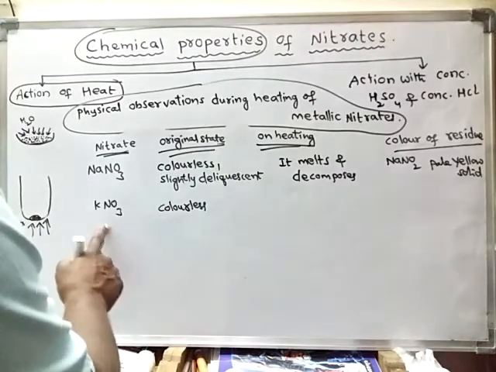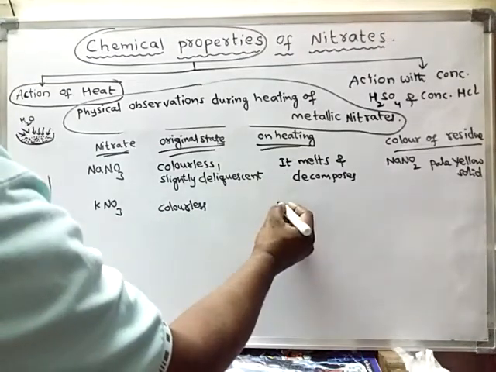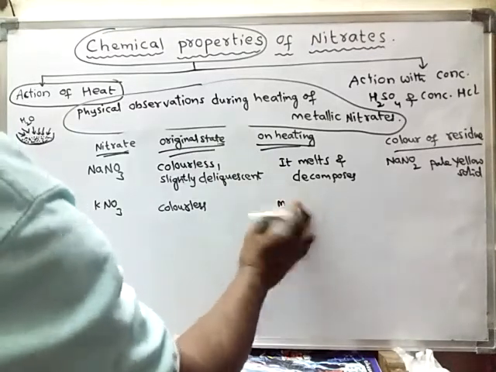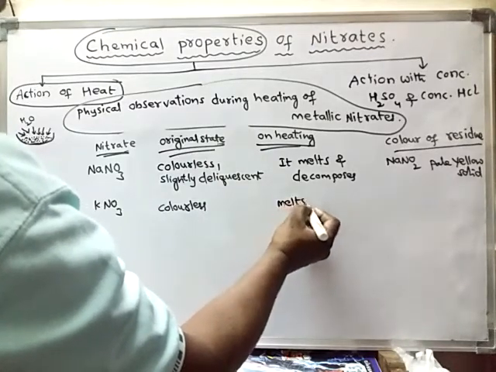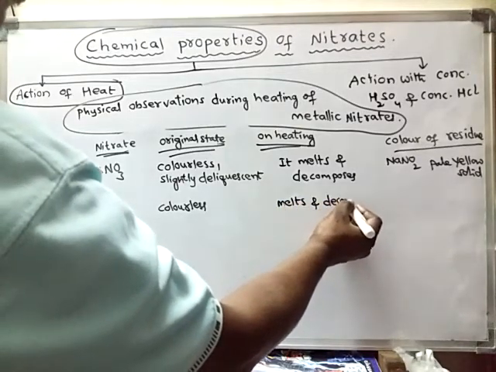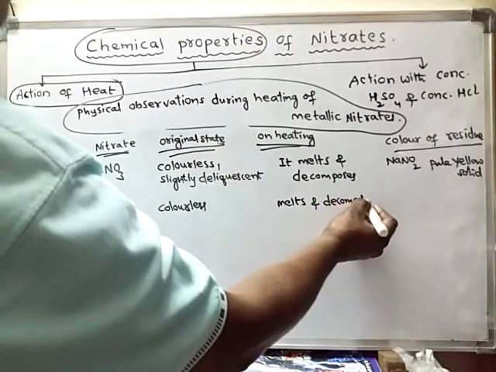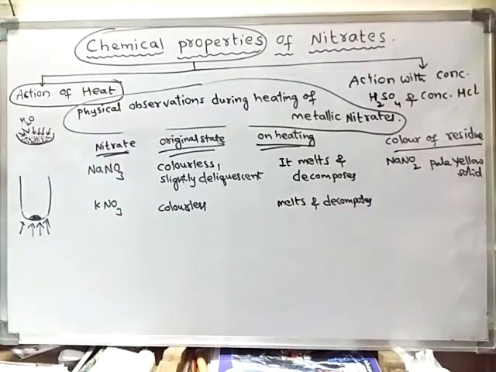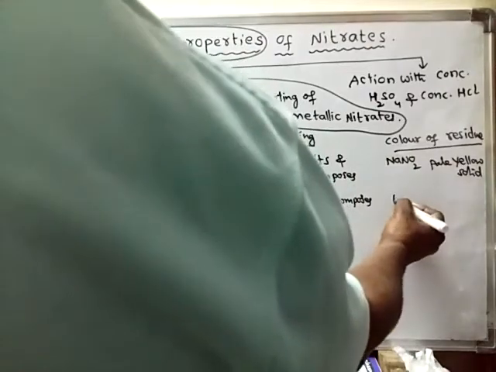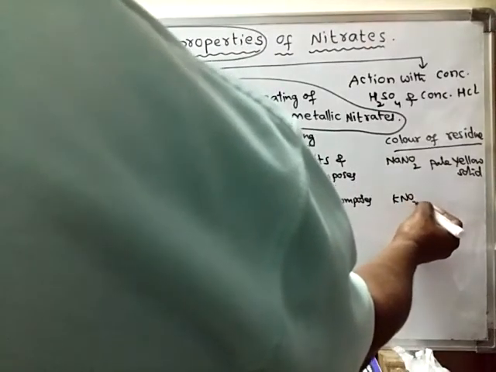Even this also melts on heating. It melts first, and then it decomposes. On heating, first it melts and decomposes, and finally KNO2 is left over.